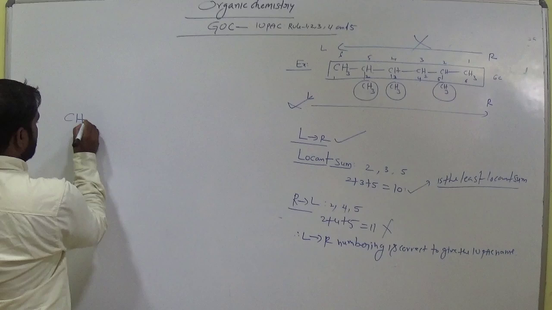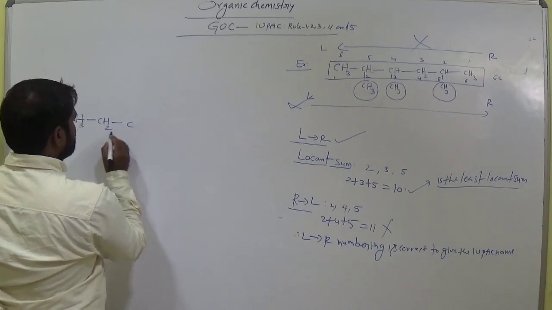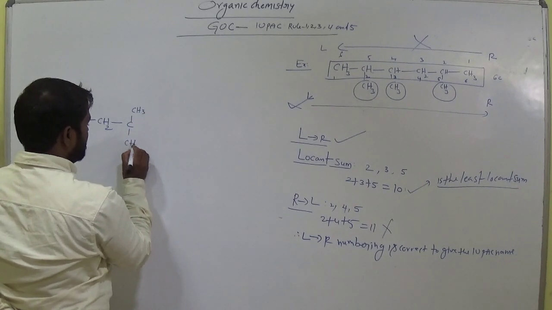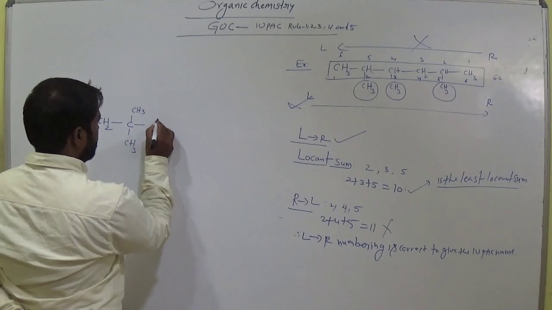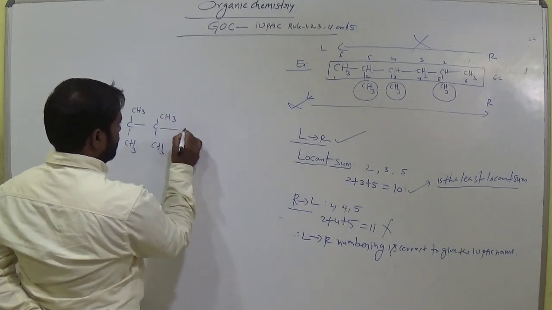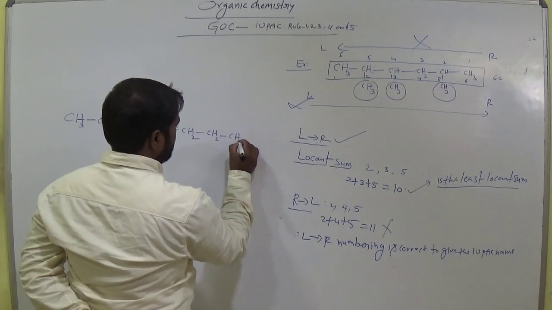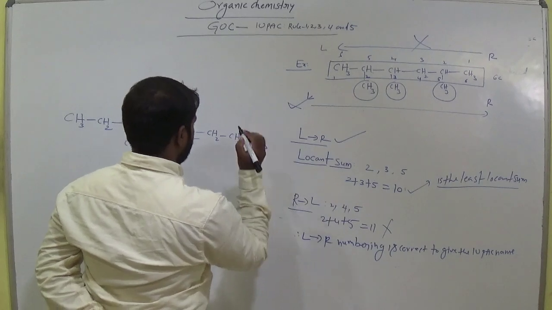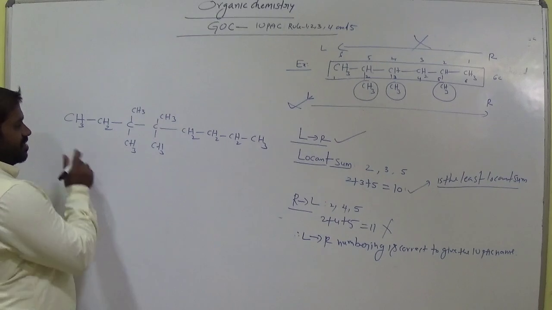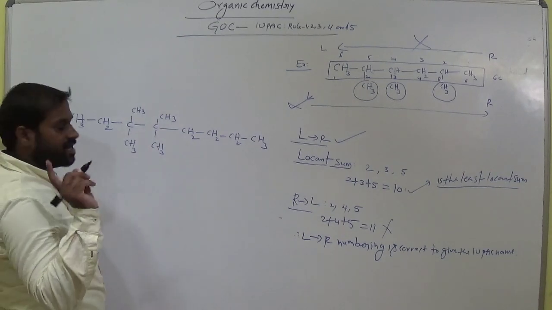One more example. CH3, CH3, bond, CH2, CH2, CH2, CH3. Okay, this is the compound. So, one more example. First, we have to select the longest carbon chain.